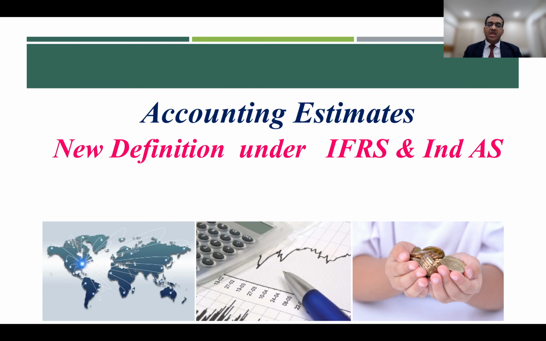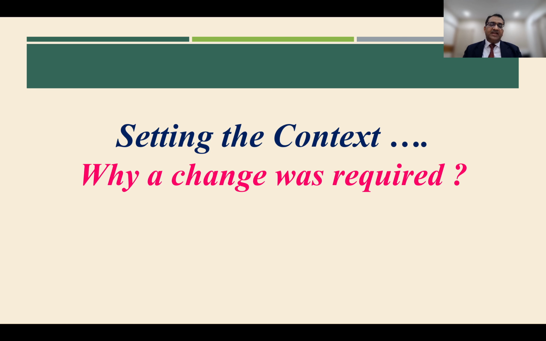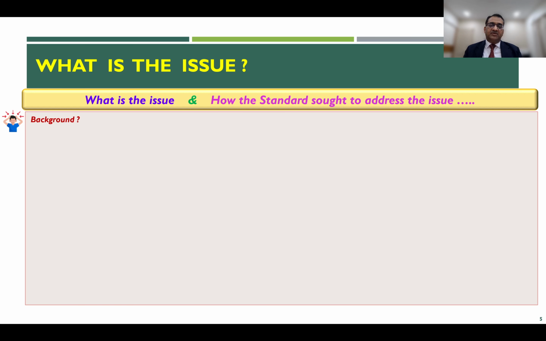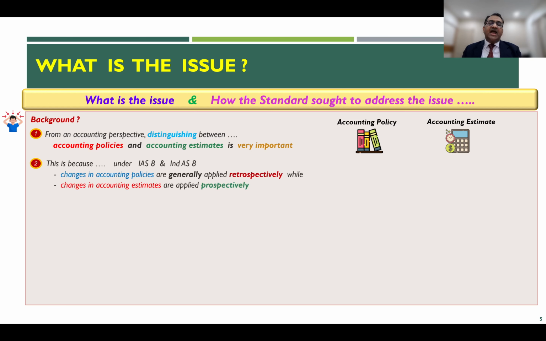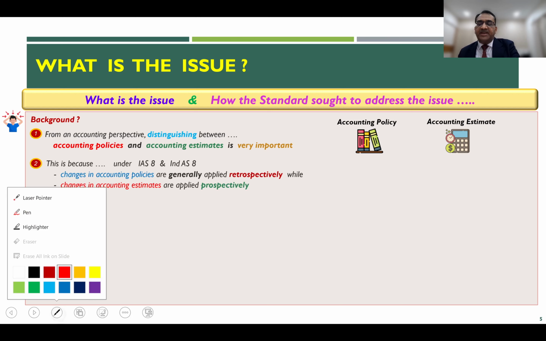estimates. So just to set the context, let us first understand why there was a need for a change for accounting estimates. So let's see what was the issue, what led to the problem. Now, you may be already aware that from an accounting perspective, distinguishing between accounting policy and accounting estimate is very, very important. Why so? Because under IAS 8 in the IFRS world or Ind AS 8 from an Ind AS perspective,